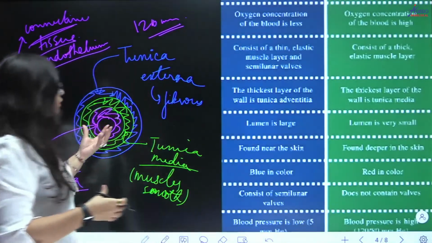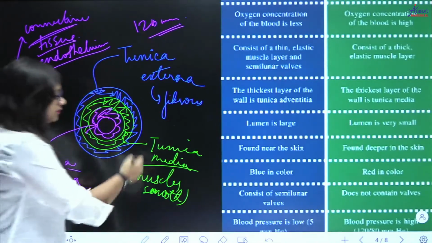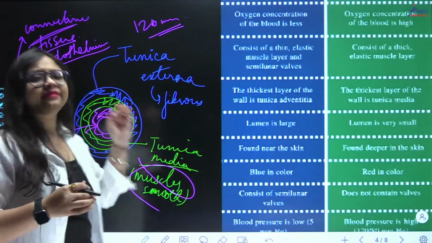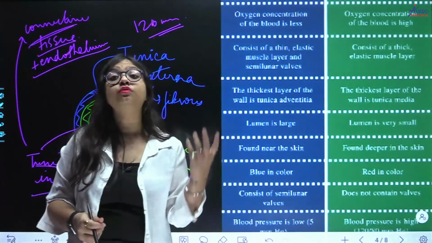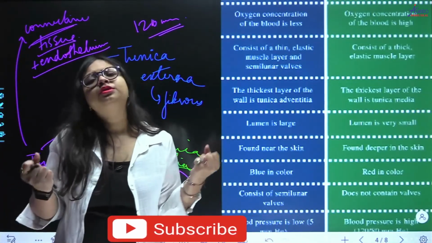And which layer do you think will provide the strength to arteries? Which layer will that be? That will definitely be the muscular layer. I told you, wherever strength is required, wherever movement is required, it is because of muscles, right? Why are you able to lift heavy weights?